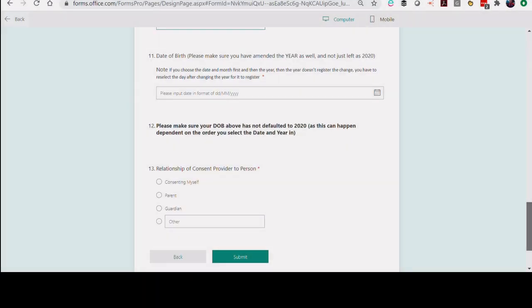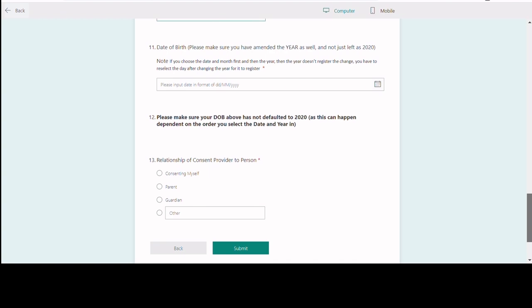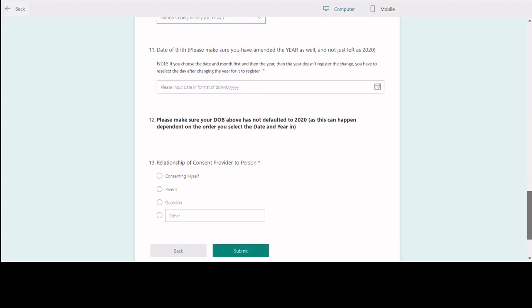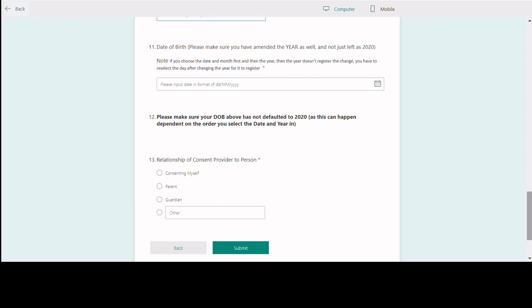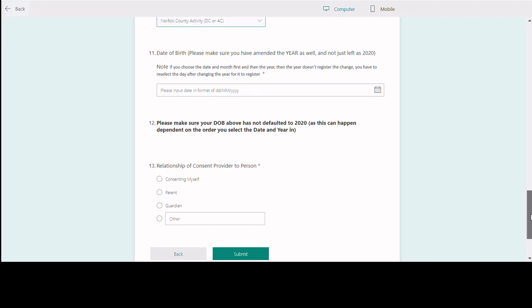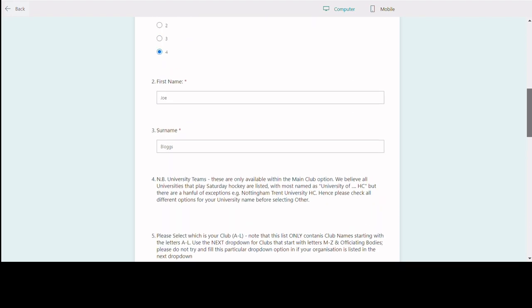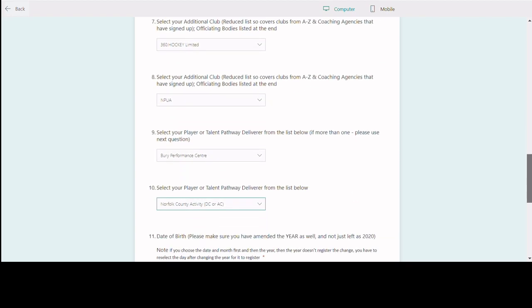The final part of the form that just needs a little bit of explanation is these last few questions around date of birth and who it is that's consenting. So we'll jump to the consenting bit first. So far, all the information to do with linkage is to do with the player themselves, and the details above here that you've entered for the first name and surname is for the player themselves.